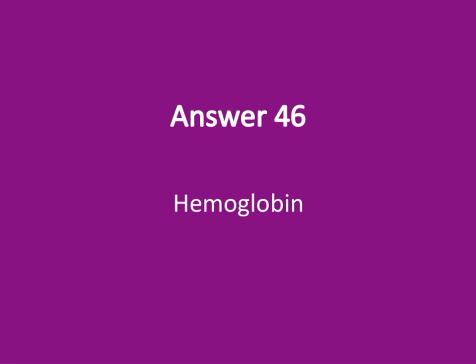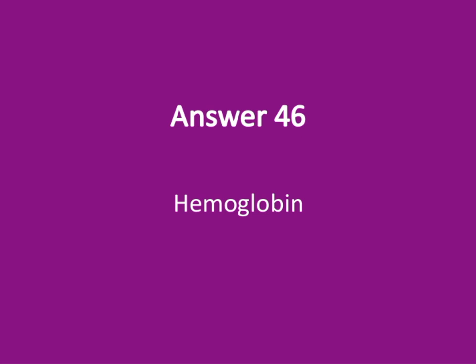Let's take a closer look at hemoglobin. Hemoglobin is a crucial protein found in red blood cells, and its main role is to carry oxygen from the lungs to the tissues throughout the body. It's made up of 4 subunits, each containing a heme group that binds oxygen and a globin protein chain. The ability of hemoglobin to efficiently pick up and release oxygen is vital for maintaining proper tissue oxygenation and overall health. Understanding hemoglobin is central to grasping how our blood functions and how